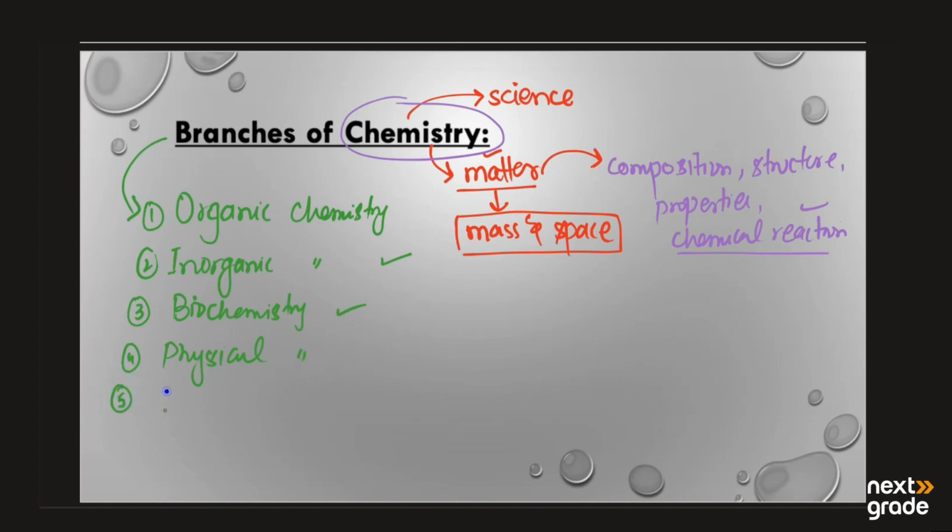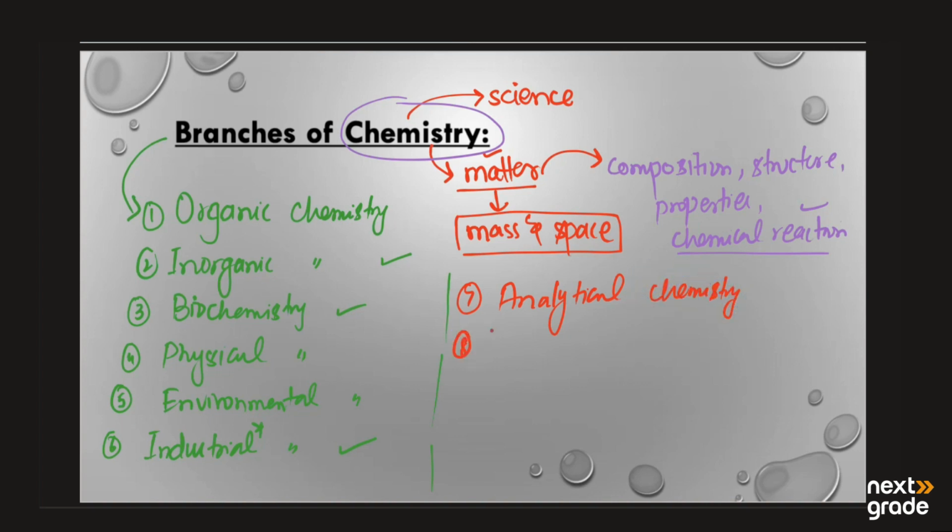Fifth one we have environmental chemistry. In environmental chemistry we will study all the components of the environment. Sixth branch we have industrial chemistry. In industrial chemistry we study the production of things on a large scale and what are the main methods we have used. Next, today we will study the seventh branch, that is analytical chemistry, and the eighth branch, that is nuclear chemistry.